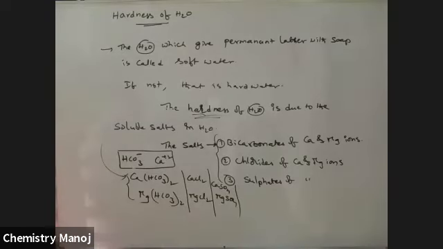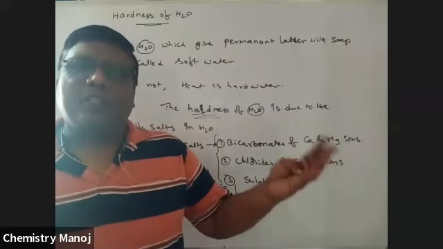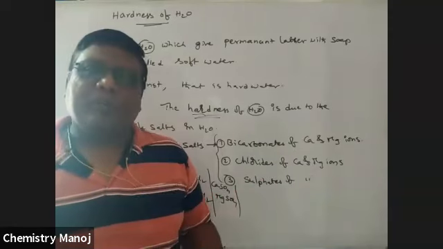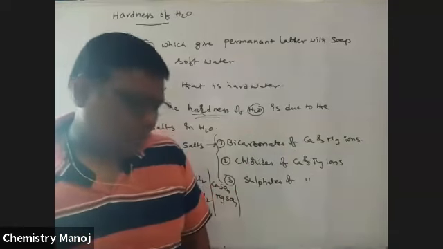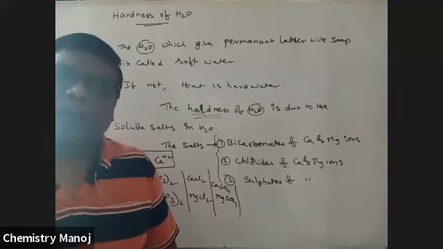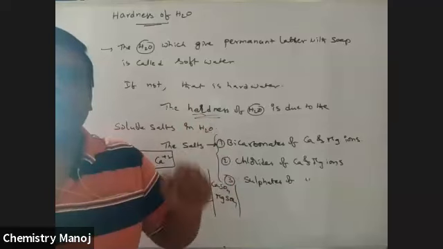So which salts are responsible for hardness of water? Bicarbonates, chlorides, and sulfates of calcium and magnesium. Total 6 salts.